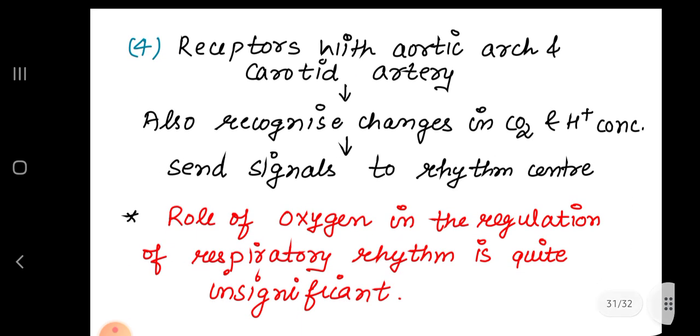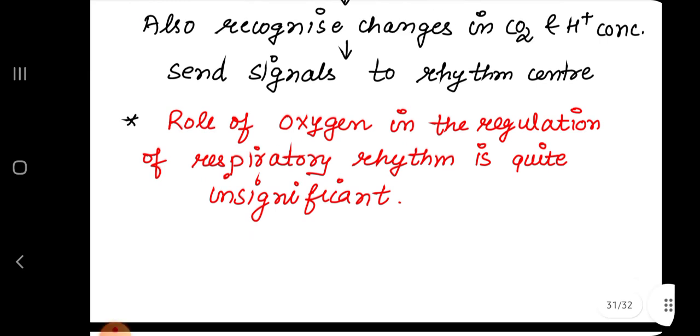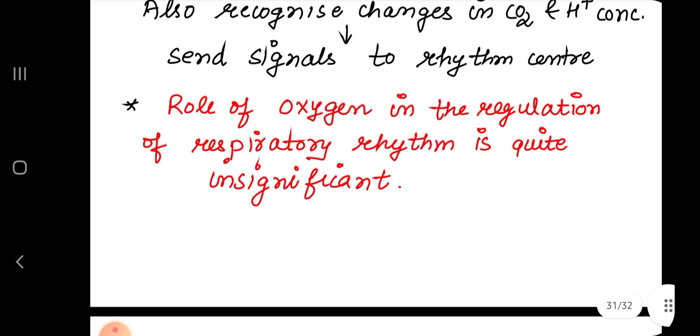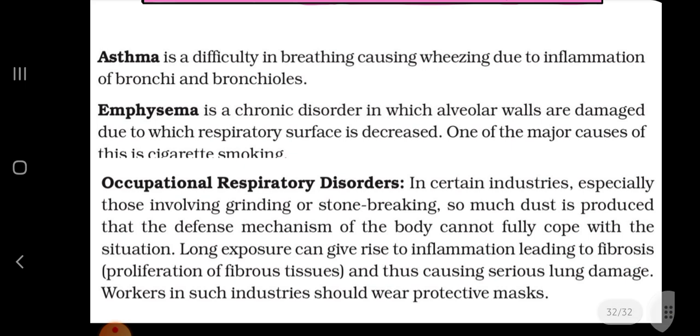Receptors in the aortic arch and carotid artery also recognize changes in CO2 and H plus concentration. They send signals to the rhythm center. The role of oxygen in the regulation of respiratory rhythm is quite insignificant. Some disorders are asthma, emphysema, and occupational respiratory disorders.